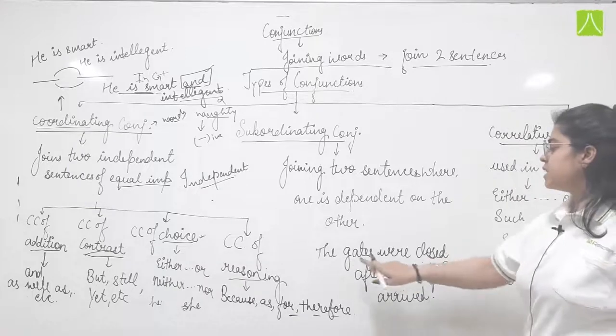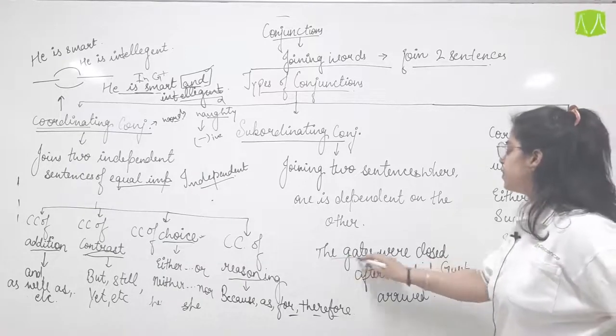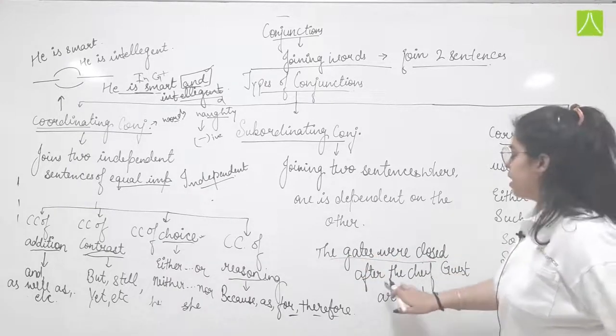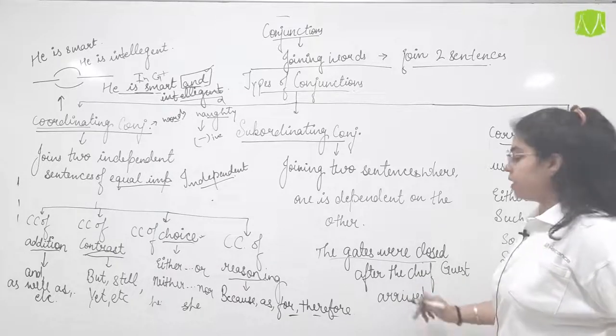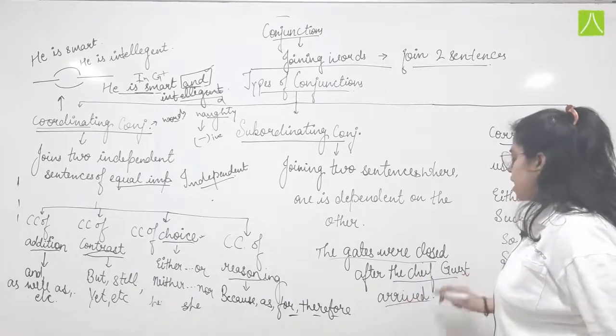Now, the gates were closed, this is one sentence. After the guest arrived, now the guest arrived is another sentence.